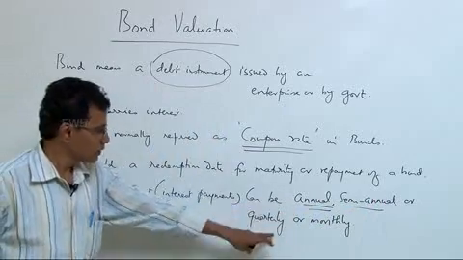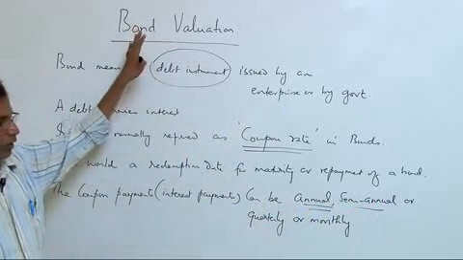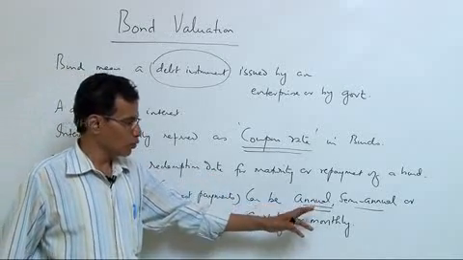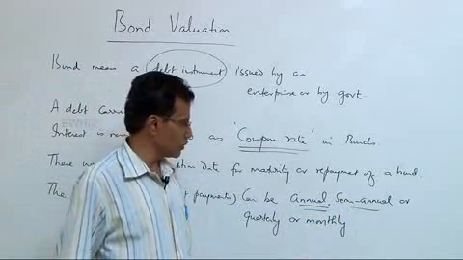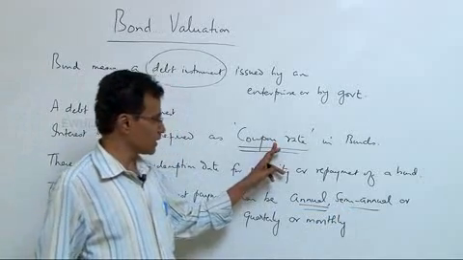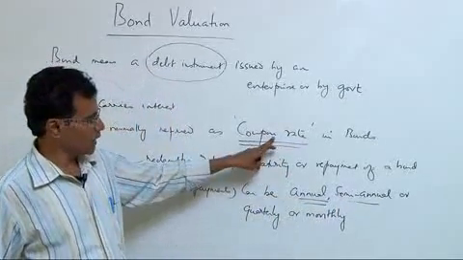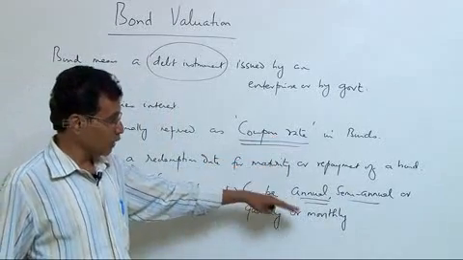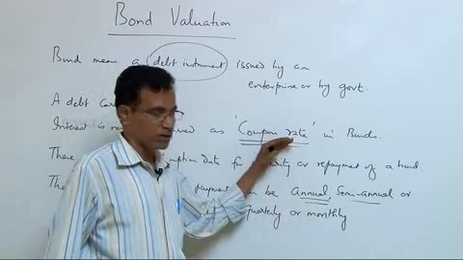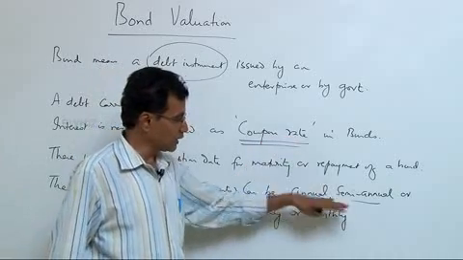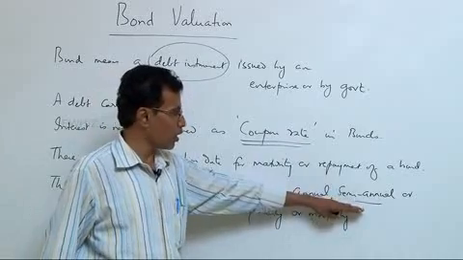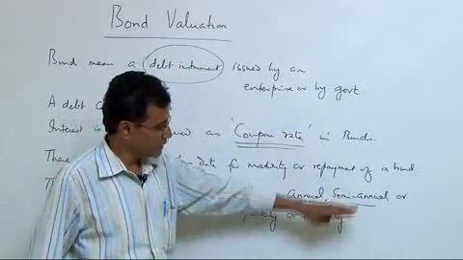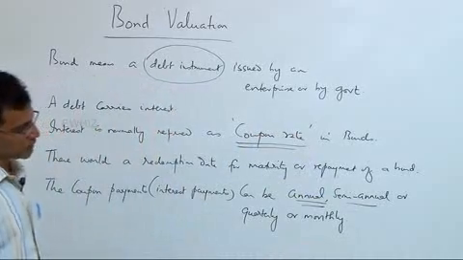Because this will affect the value of a bond, because the present value of a bond with annual interest would be different than that of a semi-annual interest, despite the fact that coupon rate is the same. The annual coupon rate may be 5%. If it is paid every 6 months at 2.5%, then valuation of an annual bond with 5% interest would be different than that of a bond with coupon rate of annual 5% but paid semi-annually at 2.5% every 6 months.